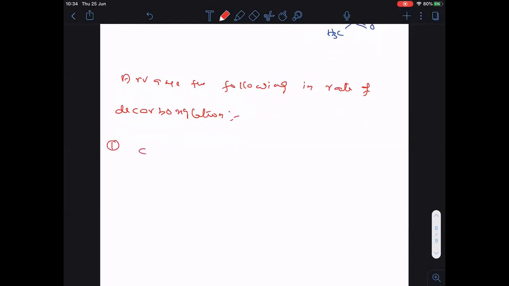Okay, so now see clearly, CH3CH2COOH, followed by CH2=CH-COOH, then one more compound, CH≡C-COOH. Out of these three, rate of decarboxylation order. Everyone try this question.